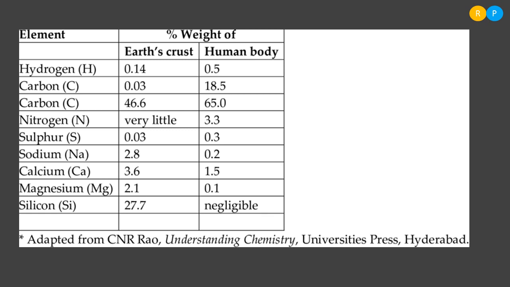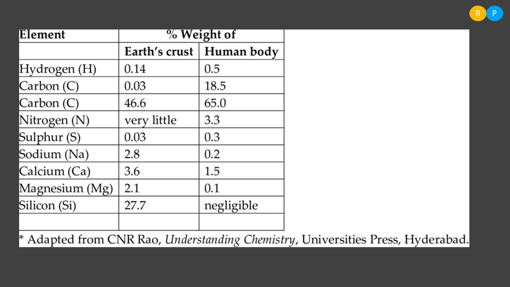Then let us come to sulfur. The percentage of sulfur in the earth crust is 0.03, but in the human body it is 0.3. So where do we find the sulfur? Sulfur is a component of some of the amino acids, like cysteine, which consists of sulfur, and sulfur is also present in the genetic material, that is DNA, right?